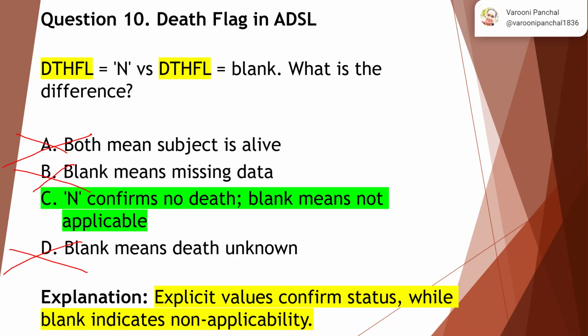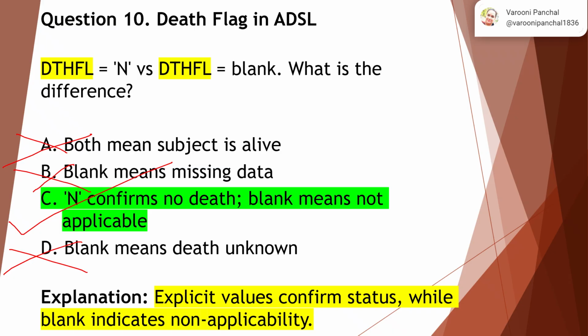So the correct answer here is C: N confirms that death has not occurred, whereas blank means it is right now not applicable. Understood? That can happen at any point of time. Even if the data is blank in this specific flag during the course of the study, after reaching the end of the study, you may see some data in this death flag.